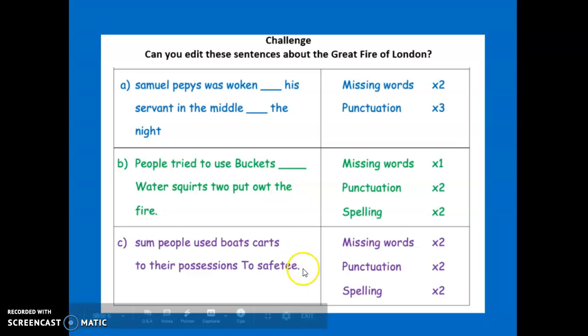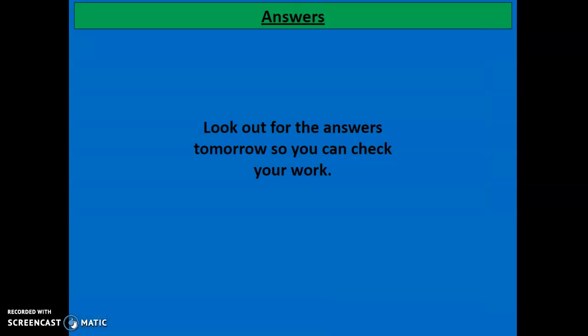And again, it's the same for these ones, but there are different things missing. Again, you've got missing words, punctuation. In this one, you've got 2 spellings that are wrong here. Okay, and for this one, again, missing words, punctuation, and spelling. So that is your challenge today. I will put the answers to your worksheets on Google Classroom tomorrow so that you can then check whether you got them all right. Okay, so good luck with unscrambling those sentences.